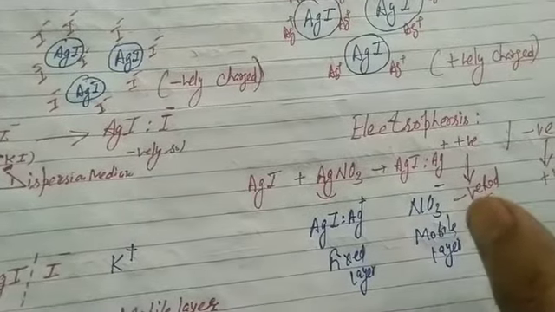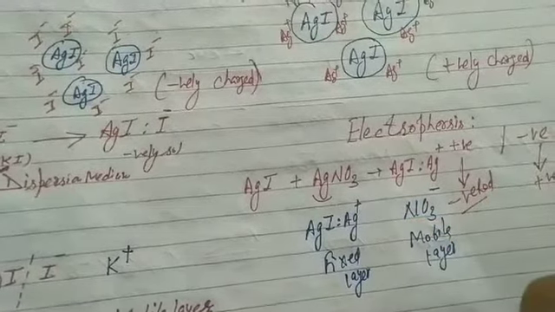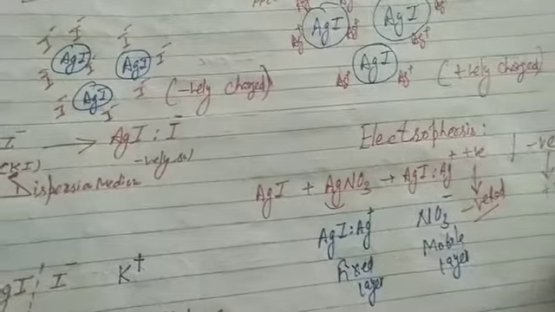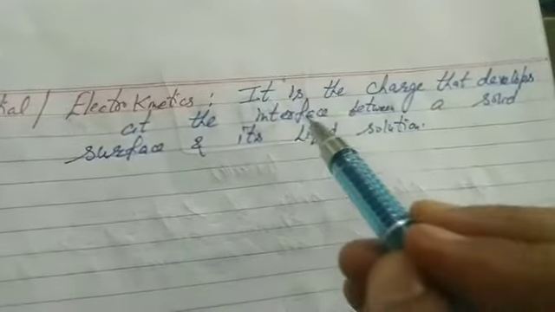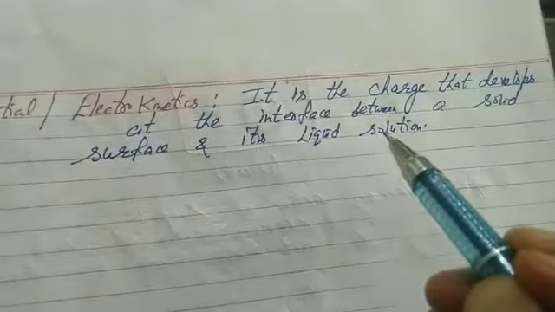Zeta potential, students, gives an indication of the charge present on the particle surface, and it is responsible for the stability of the particles of the colloidal solution. Zeta potential is the charge that develops at the interface between a solid surface and its liquid medium.